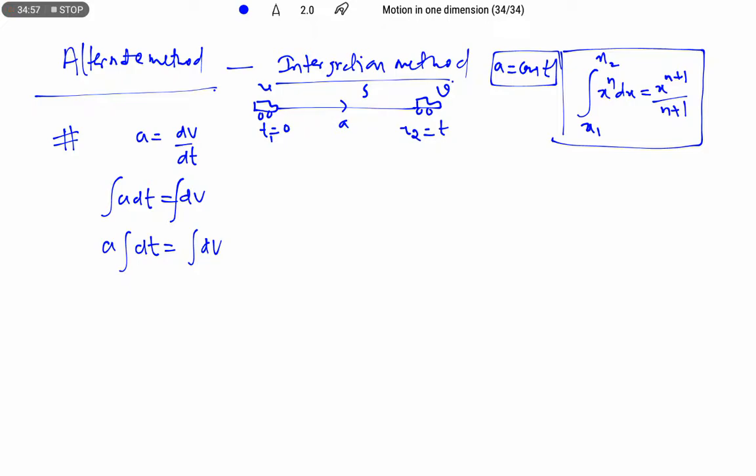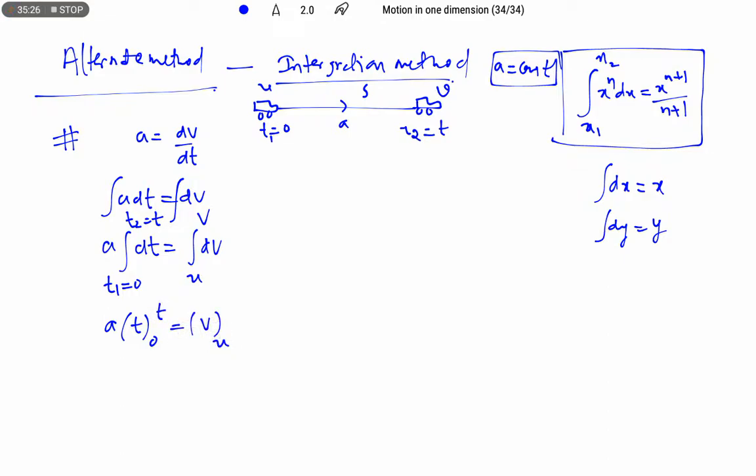What are the limits? The lower limit is t1 equals 0, the upper limit is t2 equals t, and the initial velocity is u, the final velocity is v. Integration dx equals x, integration dy equals y. In a similar manner, integration dt is t from 0 to t, integration dv is v from u to v.